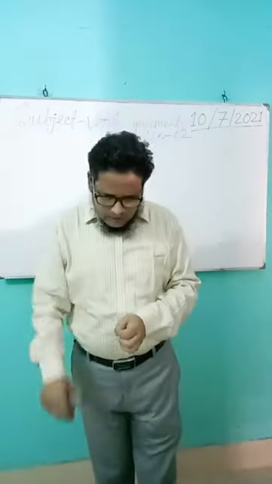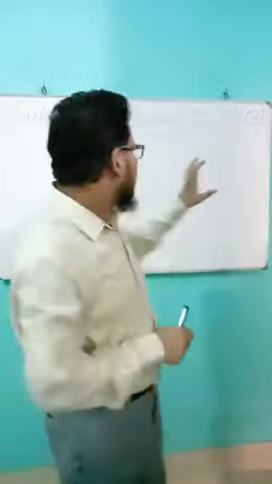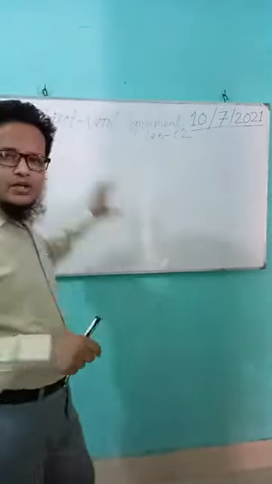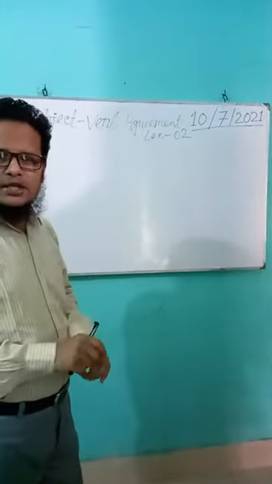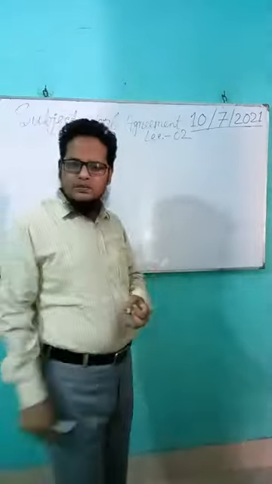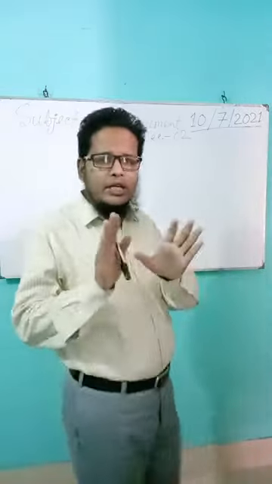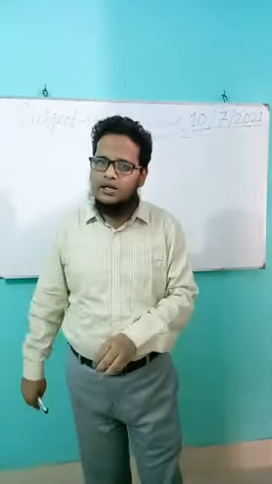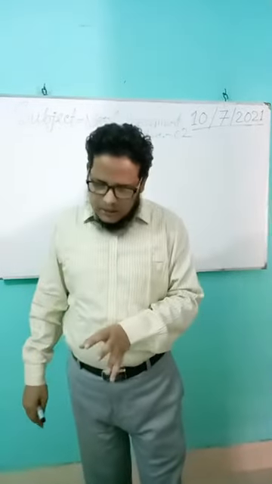You know that if a subject is singular, the verb must be singular. Again, if a subject is singular, the verb must be singular, and if a subject is plural, the verb must be plural. I mean, a singular subject takes a singular verb and a plural subject takes a plural verb.